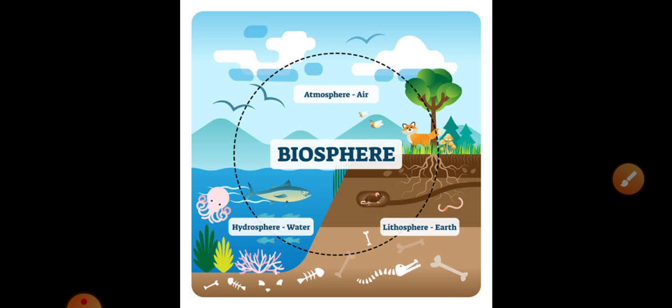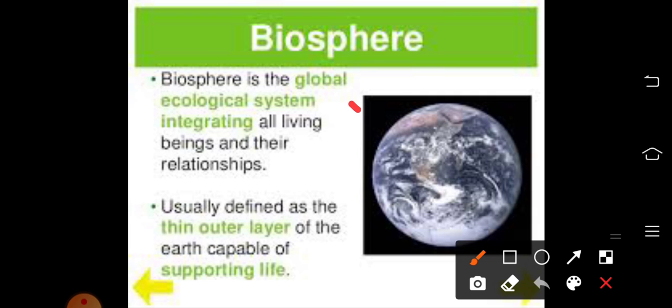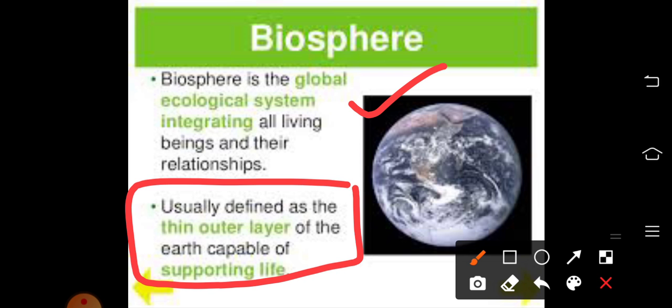So let us check some important facts about biosphere. Here you can see some explanation of biosphere. Biosphere is a global ecological system integrating all living beings and their relationships, because each and every organism in this biosphere is dependent, or we can say interdependent, they are connected. Any form of life, usually defined as a thin layer of earth capable of supporting life. That is what is called biosphere.